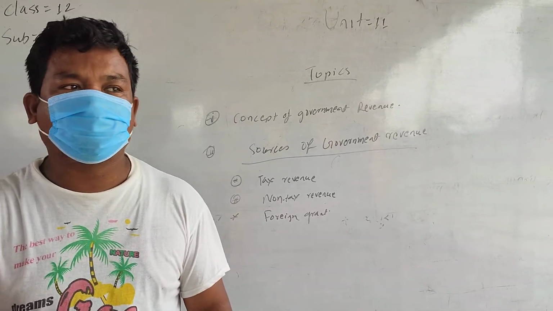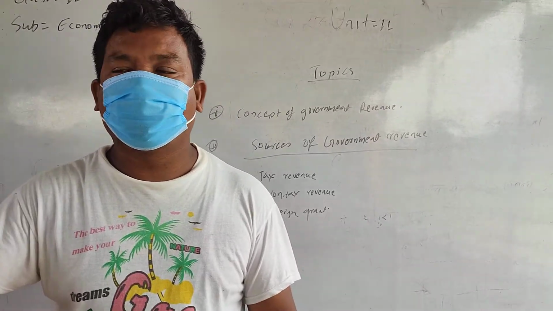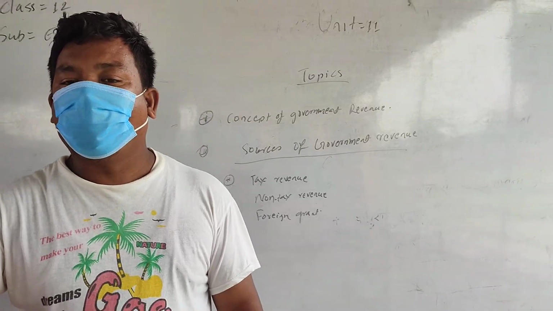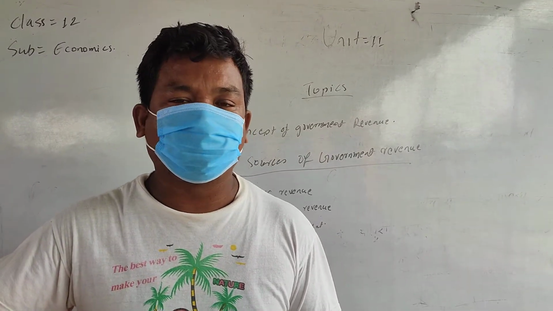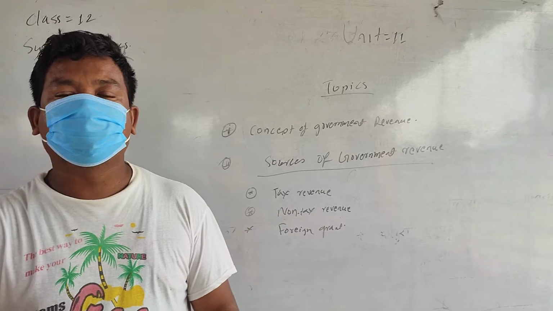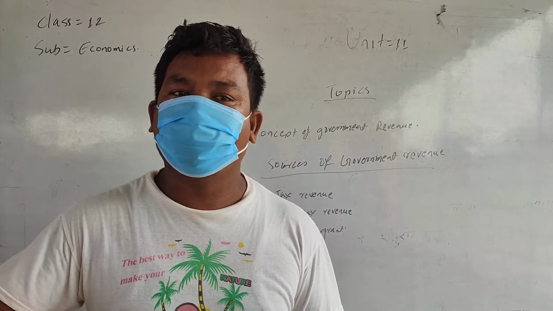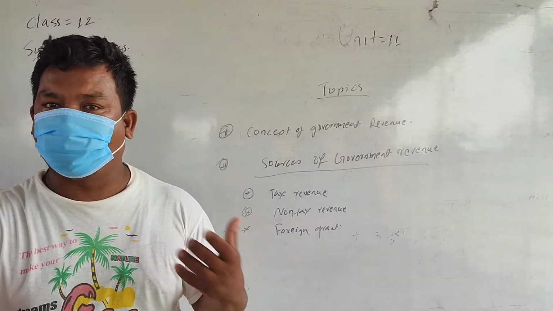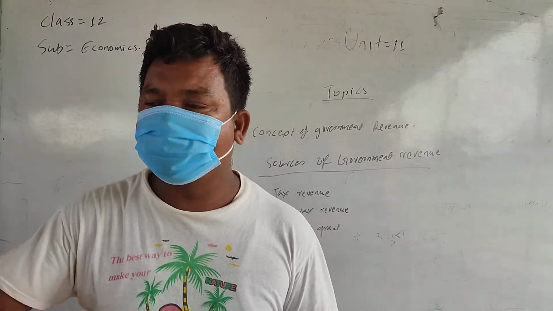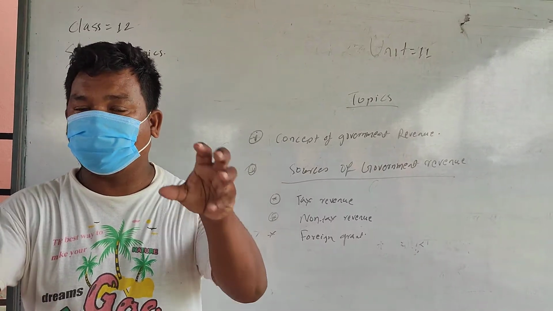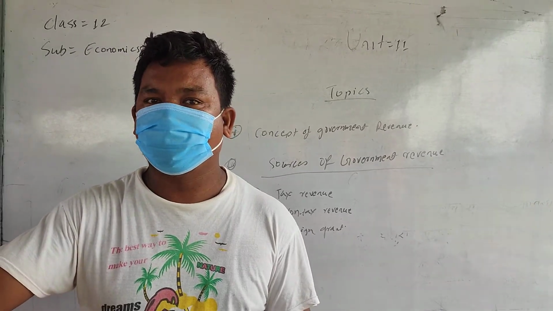Next, estates. Estate usually means that government also collects the property of those persons who have no legal inheritance. It basically means there are also some properties of people who have no own son and daughter. So legally they have no own sons and daughters. So after they are gone there is no owner of that property due to lack of son and daughter, due to lack of their cousins. So in such cases, the government collects that property of such persons. So that also becomes the income of government.